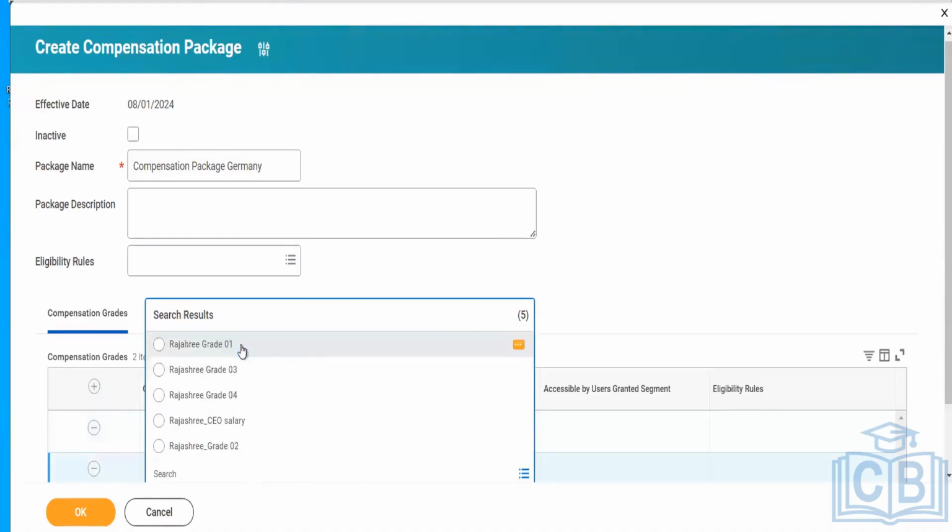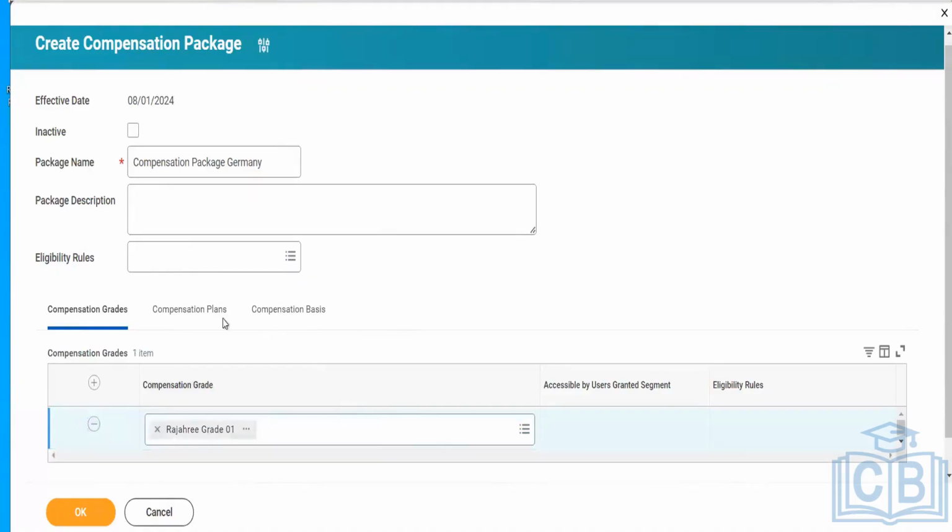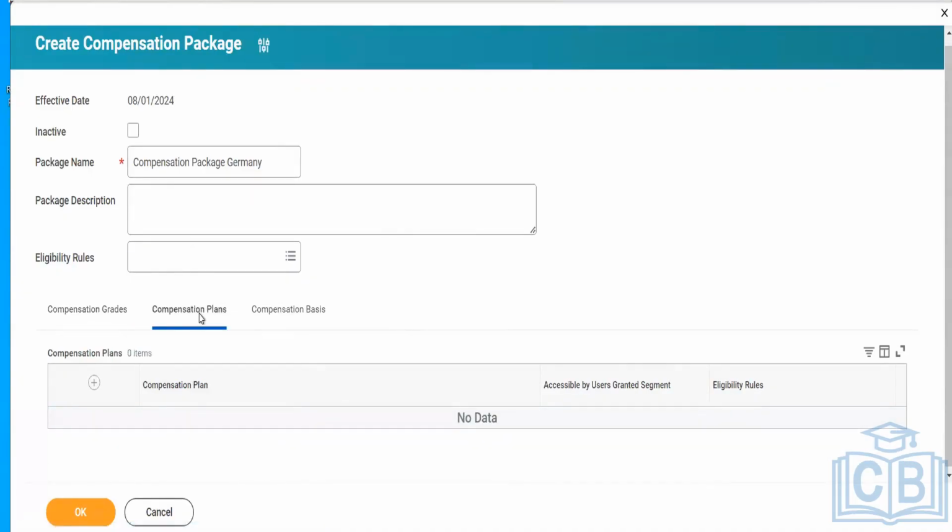We can standardize using some other one. Normally, in this compensation package, we have to list all the grades, all the plans, each and every item. Whatever plans we have created, we will include here.